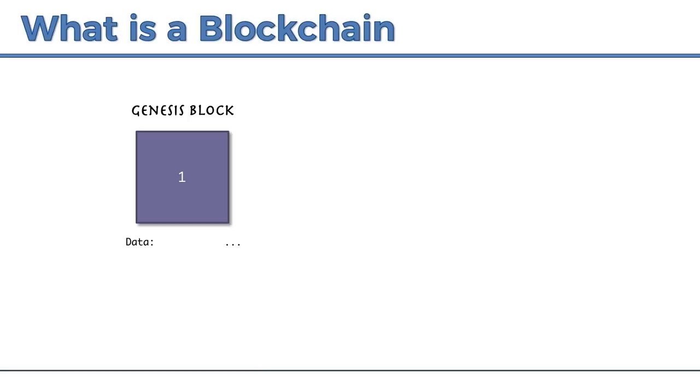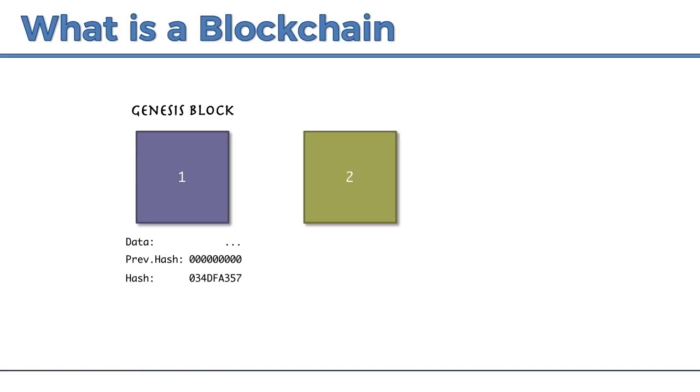You might have some data in it. We're not going to go into detail about what kind of data is in there, but assuming there's some data, it doesn't have a previous hash because this is the Genesis block. It's the only block that won't have a previous hash, so we're just going to represent that with all zeros. And then it will have its own hash. Again, for now, let's think of hash as a fingerprint. We'll find out more about how these hashes are derived in a coming tutorial.